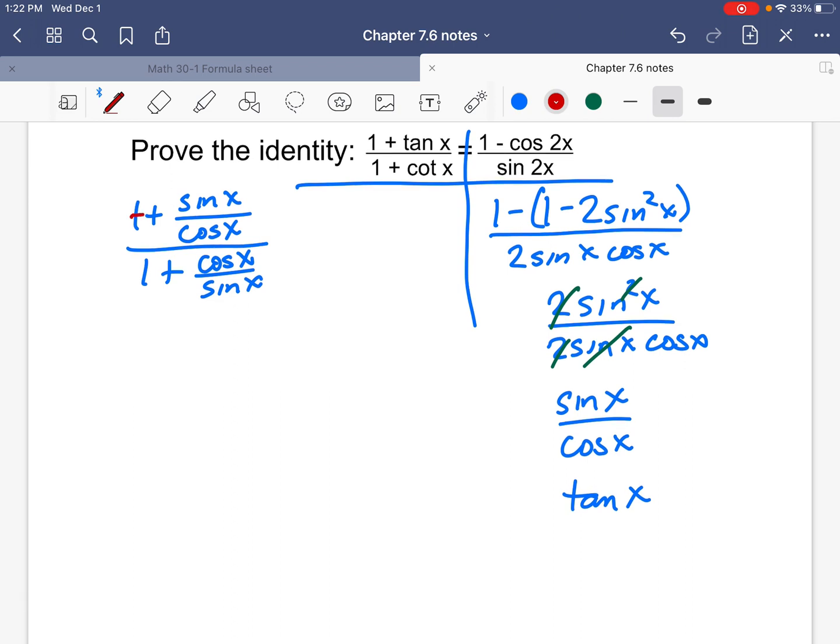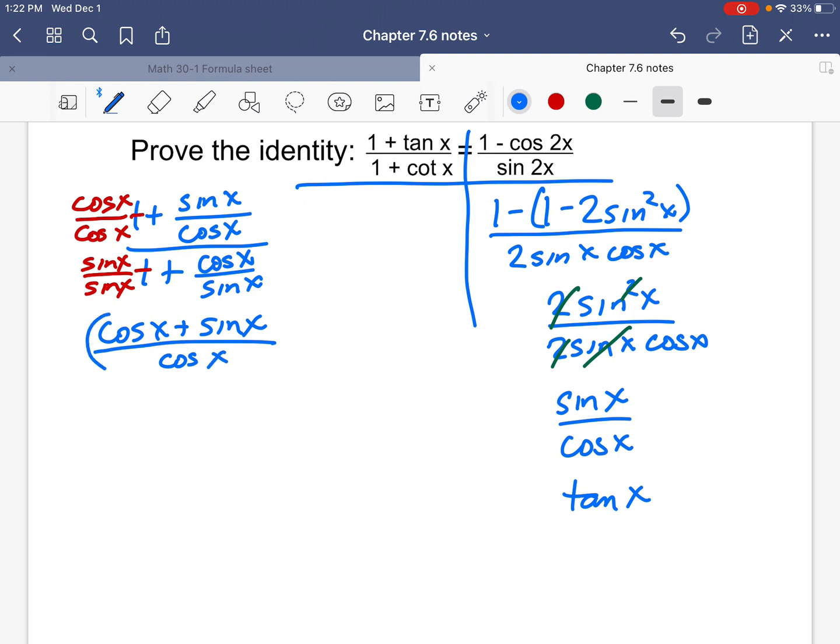What about the left side? Well, once again, this is 1 over 1. I need common denominators. This will be cos of x divided by cos of x. This will be sine of x over sine of x. So the left side becomes, there's my left side.